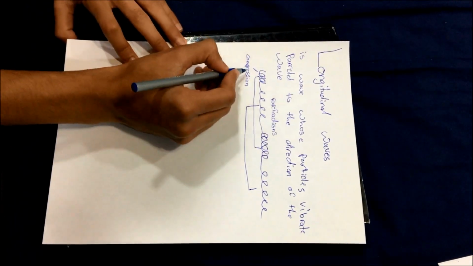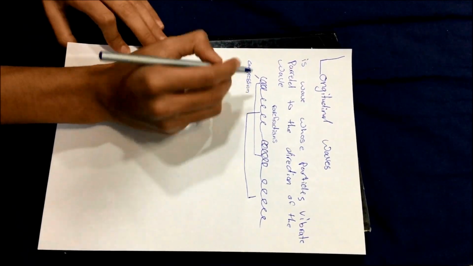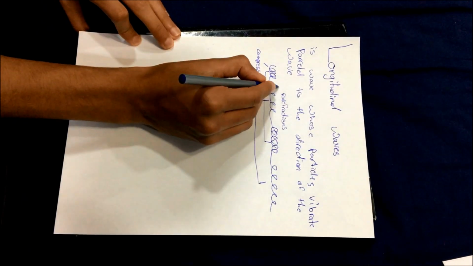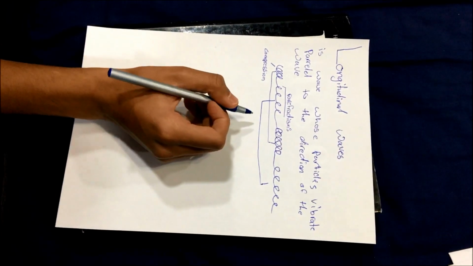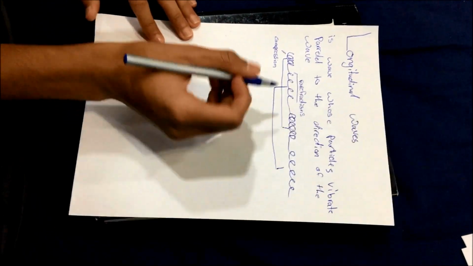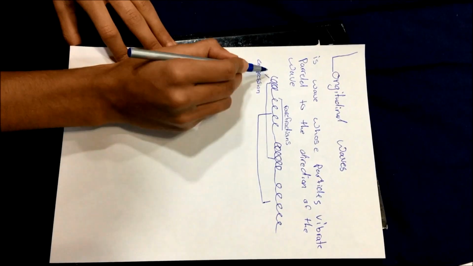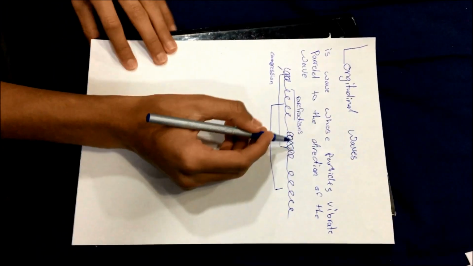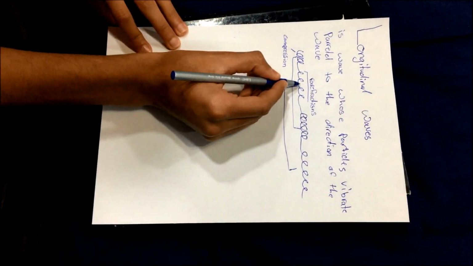Now the compressed regions correspond to areas of high density and high pressure, while the rarefactions, or the more stretched regions, correspond to areas of low density and low pressure. An example of this would be sound waves. This is how it would look because it's a longitudinal wave. You can think of it almost as a spring. So some regions are stretched, some regions are compressed.